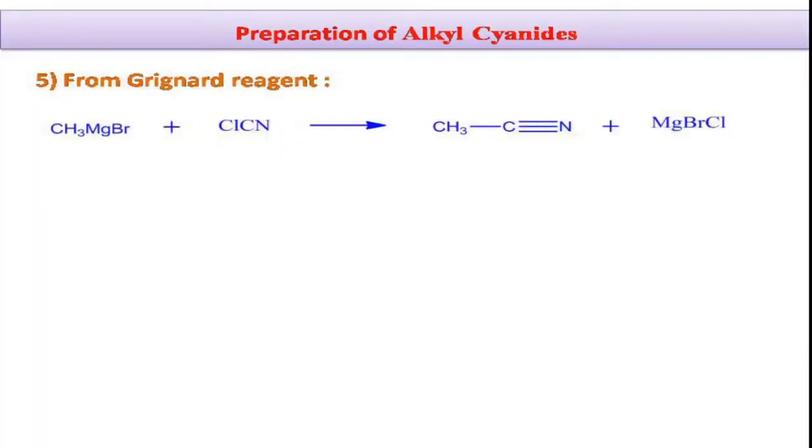So coming to the next preparation of alkyl cyanides, by the interaction of Grignard reagent with cyanogen chloride, we will get the alkyl cyanide as the product. You can see in this slide, methyl magnesium bromide will interact with chlorocyanide to give methyl cyanide as the product. We know methyl magnesium bromide is a Grignard reagent, which is an organometallic compound which supplies the carbon anions, that is the methyl carbon anion. So in this way we can prepare the alkyl cyanides.